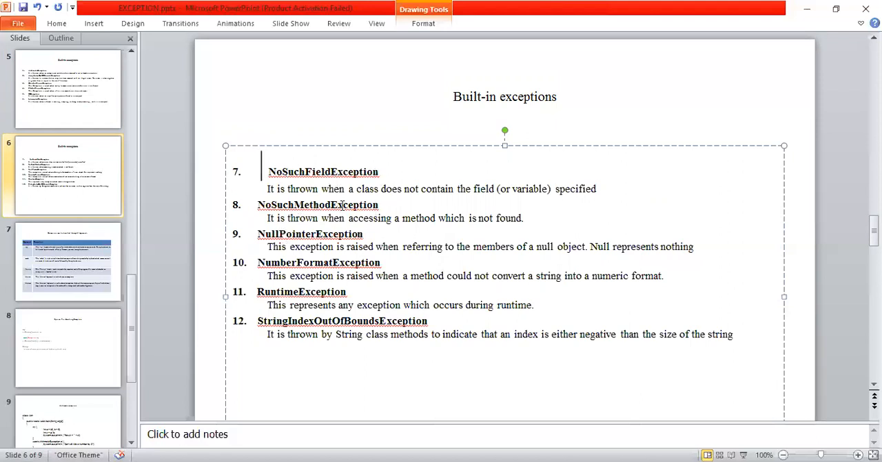No such method exception. Here I'm trying to access a particular method, but the method is not available, so it shows the exception called no such method exception.